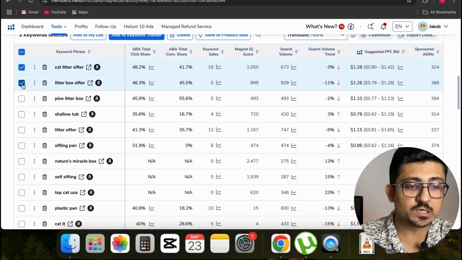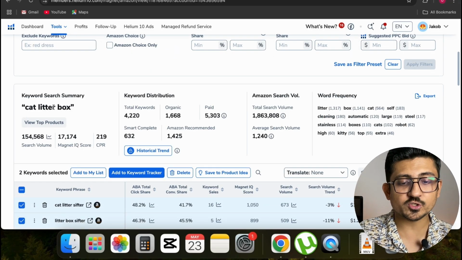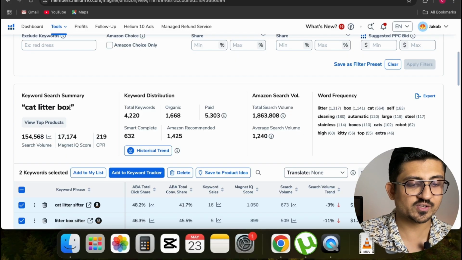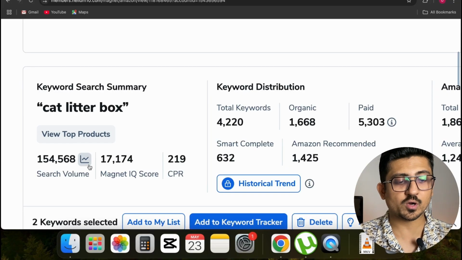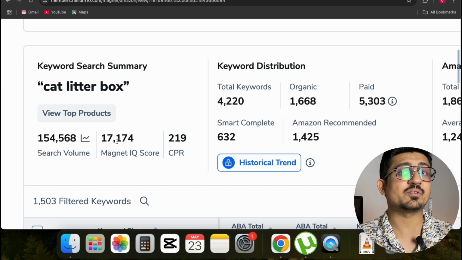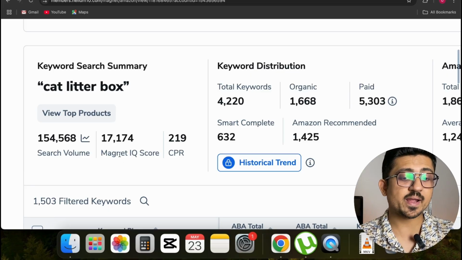And just like that, if you go up, now I'm going to show you another advantage of this Magnet IQ tool. The main keyword or search term I searched was cat litter box. So if I zoom in, you can see that the search volume for this keyword alone, cat litter box, is 154,000, and the Magnet IQ score is more than 17,000. So basically the main reason to make this video is to explain this Magnet IQ score to you.